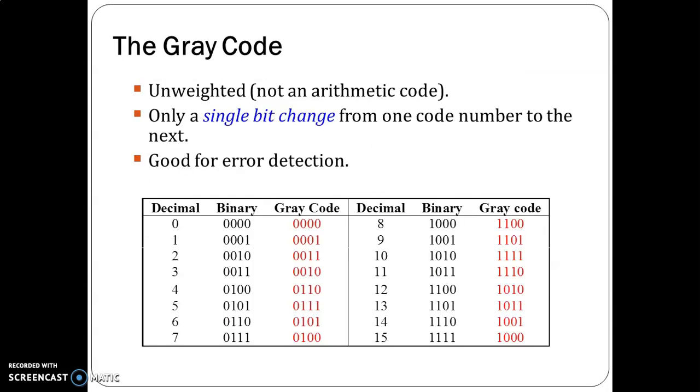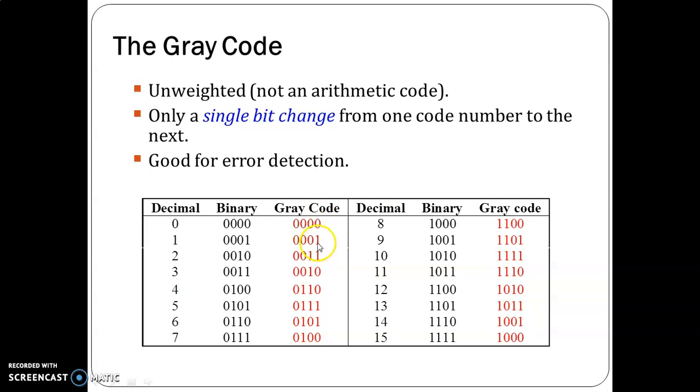Gray code. Gray code belongs to the category of unweighted code or non-weighted code. Gray code is also called the minimum change code. There is only 1 bit change in the gray code, which means a single bit change from one code number to the next. The binary equivalent of the decimal number is given here and the gray code equivalent of this decimal number is also given in the next column. As you can see, there is only 1 bit difference between the adjacent gray codes.